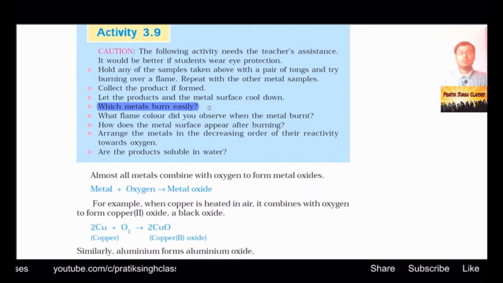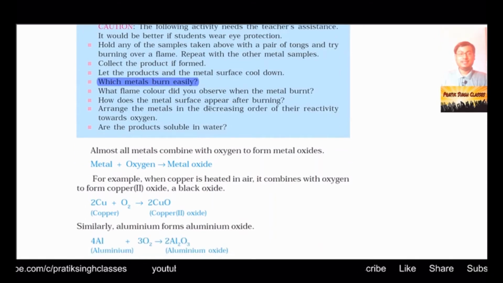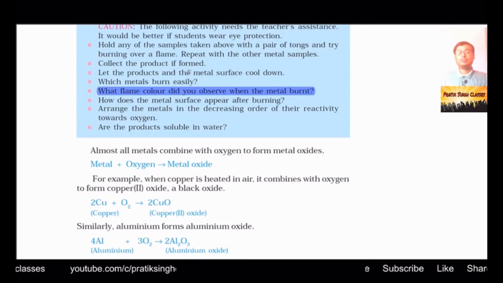So you have to find out which metal has reacted very fast, which has caught fire, which has burnt easily. Then, what flame color did you observe when the metal burnt? As an example, hypothetically, if an iron bar has caught fire, what is the color of the flame? Different metals, if they burn, will give you different colored flames.